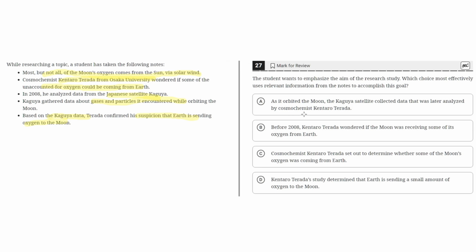So, option choice A says, as it orbited the moon, the Kaguya satellite collected data that was later analyzed by cosmochemist Kentaro Terada. This is incorrect because this does not emphasize the aim of the research study and simply says that the satellite collected data which was analyzed by Kentaro Terada. So, from this we can eliminate option choice A.